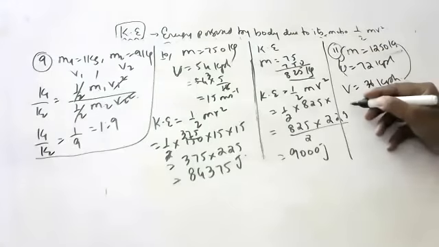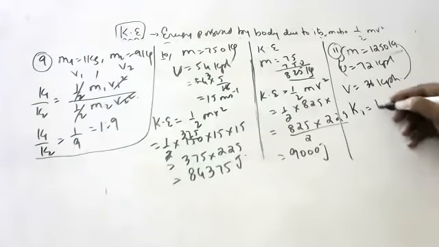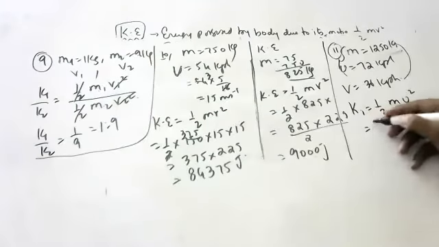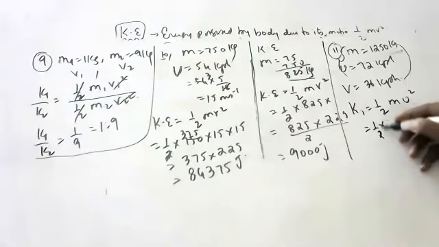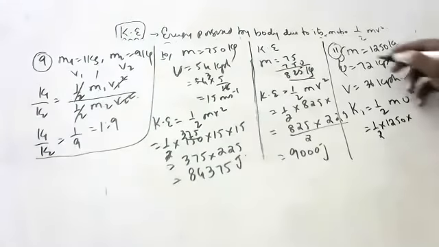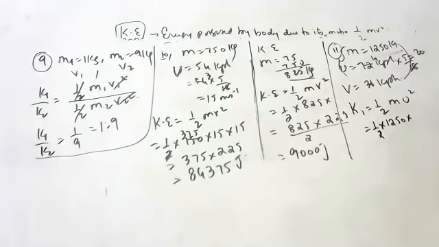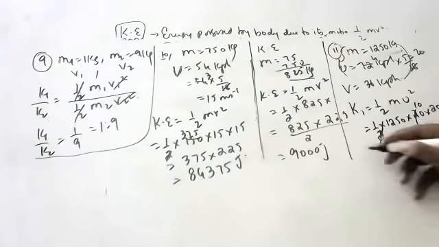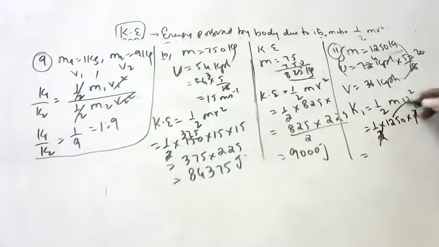Who will tell? Initial kinetic energy is equal to half mv square. Half into 1250 into 72 kilometers per hour into 5 by 18, that is equal to 20. So 20 into 20. Half into 20 is 10. So 1250 into 10 into 20, that is 2,50,000 joules initial.